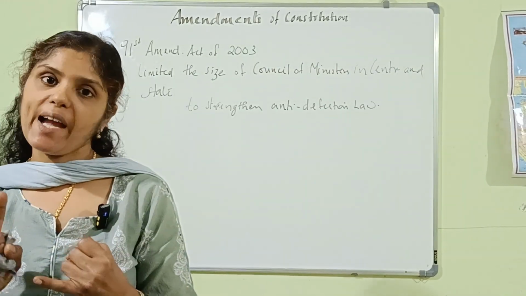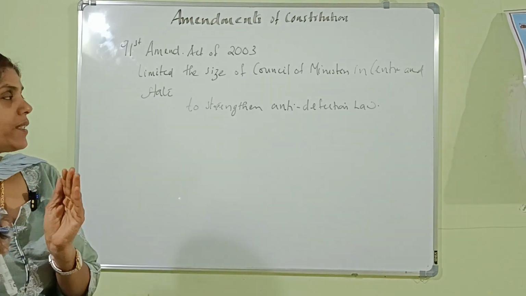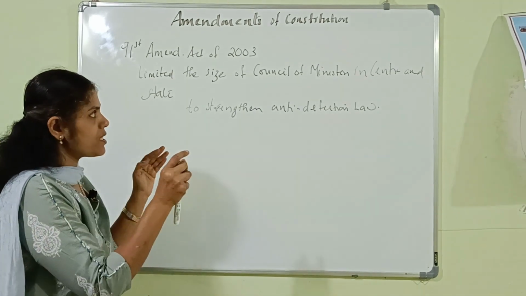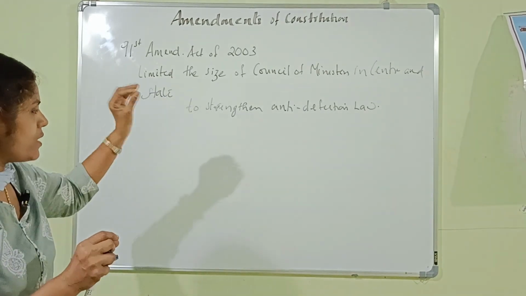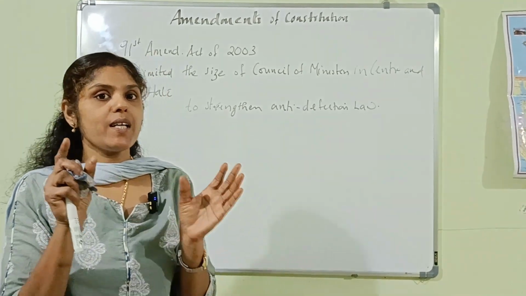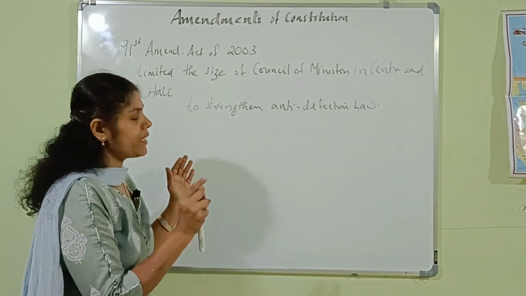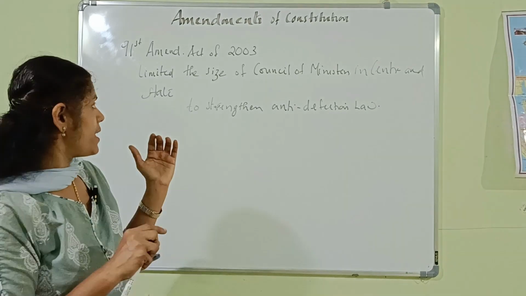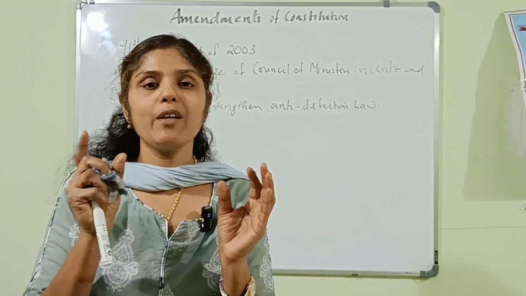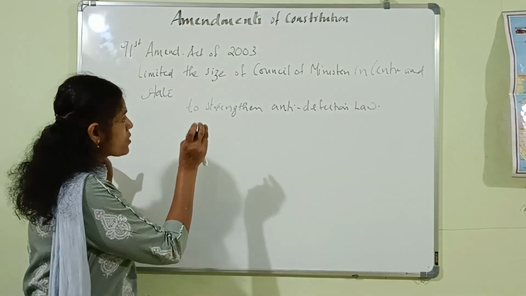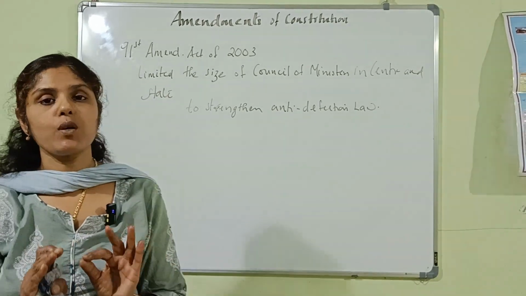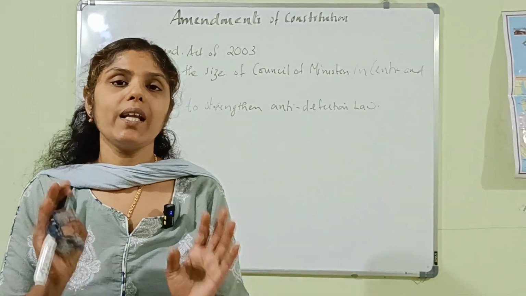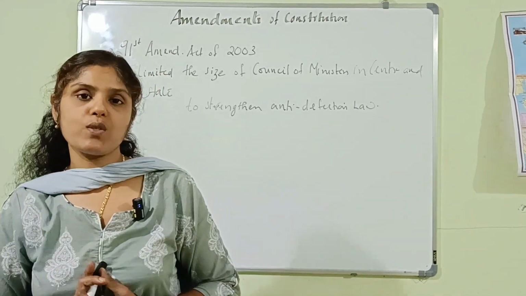Next one is the 91st Amendment Act of 2003. As per this Act, provisions were made for limiting the size of the Council of Ministers in the centre and states, to debar defectors from holding public positions, and to strengthen the anti-defection law. That is all about the 91st Amendment Act of 2003.